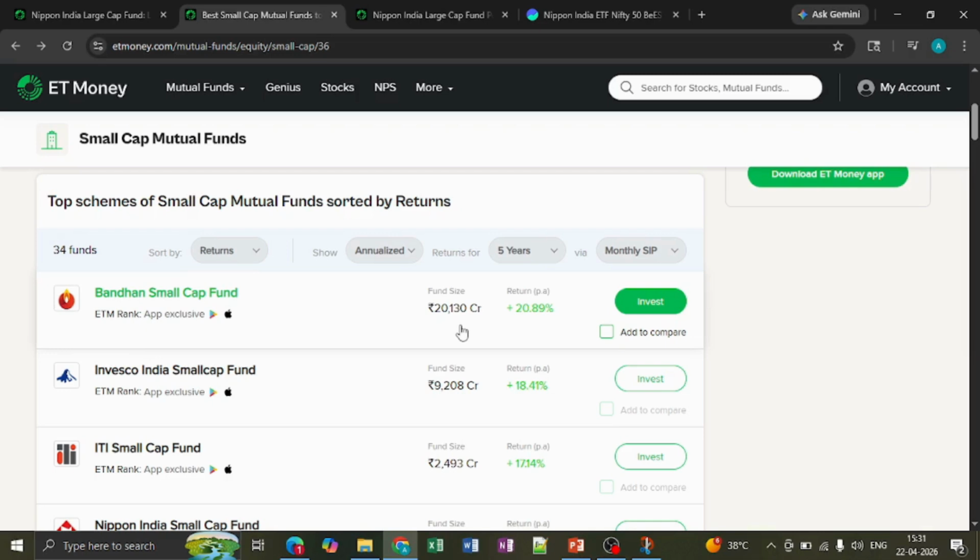What happens when they have the highest AUM is they get confused with the allocation. They can't pump the money in when it comes to small cap. That's why having a good amount of AUM also matters. When they have more AUM, they can't dump the money into small cap companies. Small cap companies basically have a market cap of around 10 to 15,000 crores, right? When they have 60,000 crores and want to invest in one of the companies which has some 1,000 crores, they can't dump all the money.